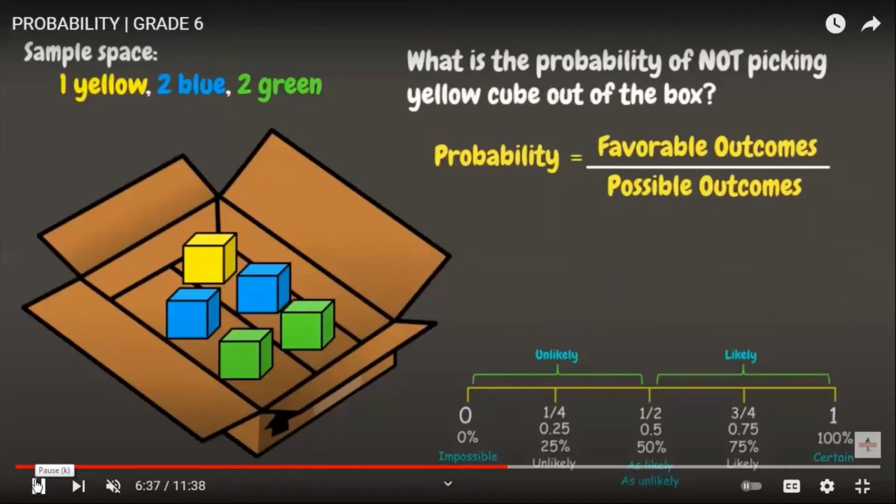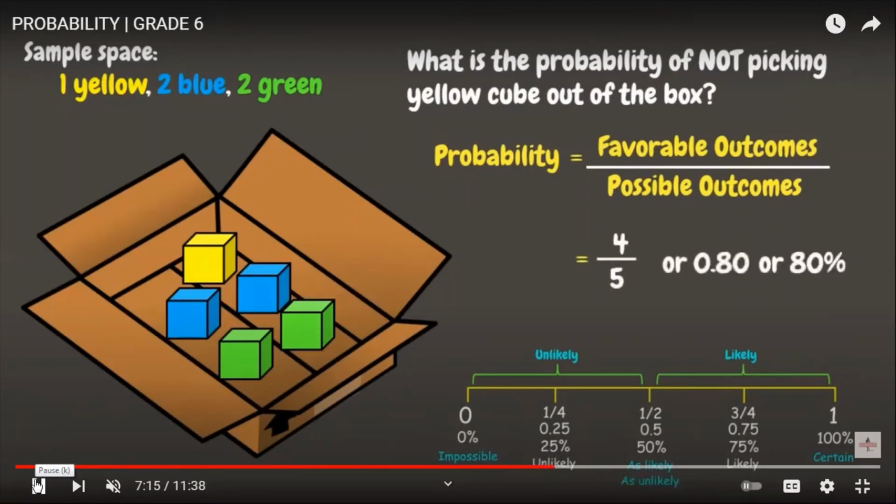How about this one? What is the probability of not picking yellow cube out of the box? So we have not picking up a yellow cube. Based on the cubes that we have here, the favorable outcomes for this one is 4. And the total possible outcomes for this one is 5. So when we divide it, 4 divided by 5, that is 0.8,